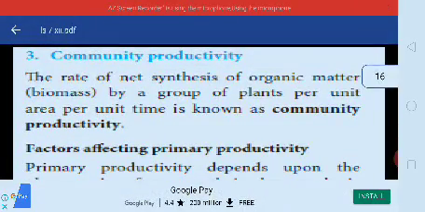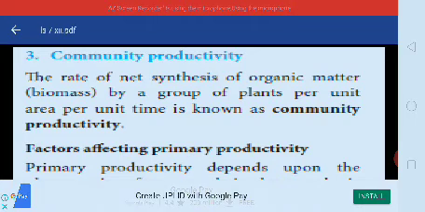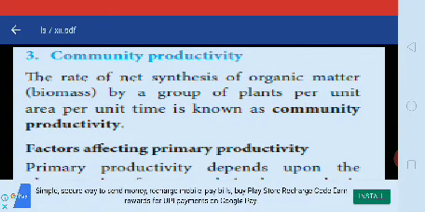Okay, community productivity: the rate of net synthesis of organic matter by a group of plants per unit area per unit time is known as community productivity.